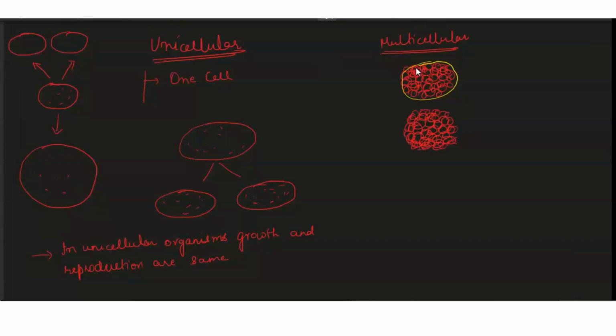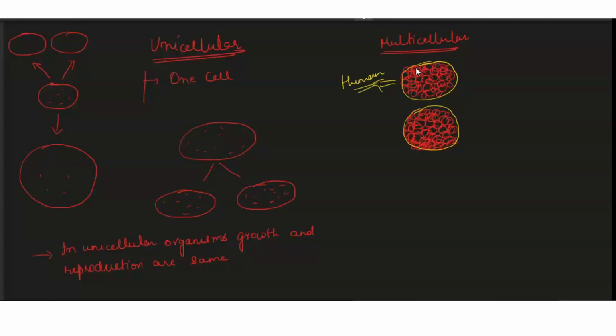So the division of cells has taken place inside this organism, but still the organism is one only. We don't say that due to the division of cells a new individual has been formed. No, this division of cells is occurring inside the body only, and only the number of cells is increasing, but we cannot say that a new individual has been formed. Let's say this was a human being.